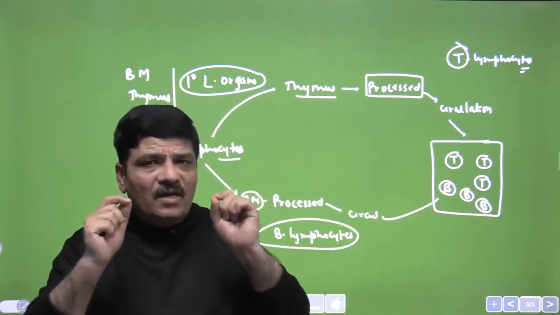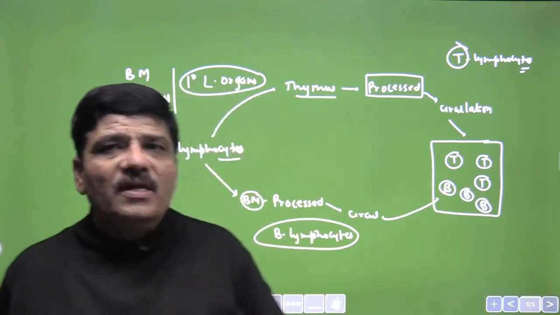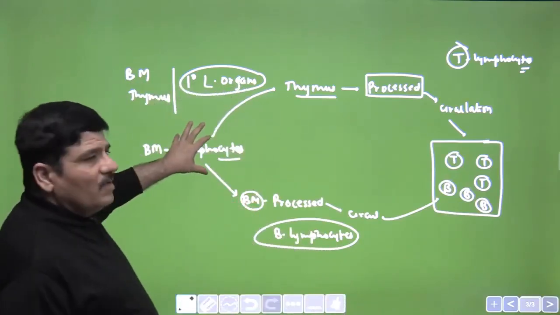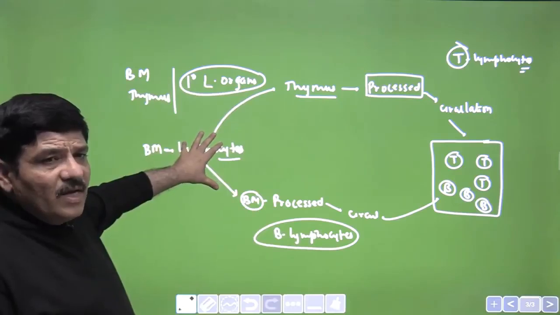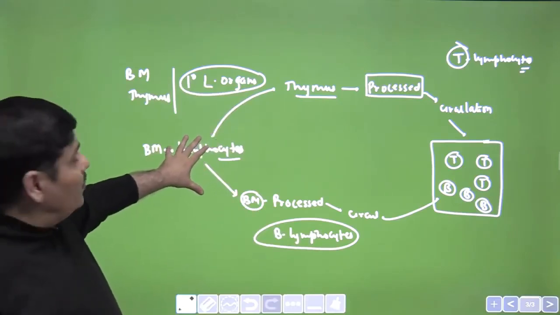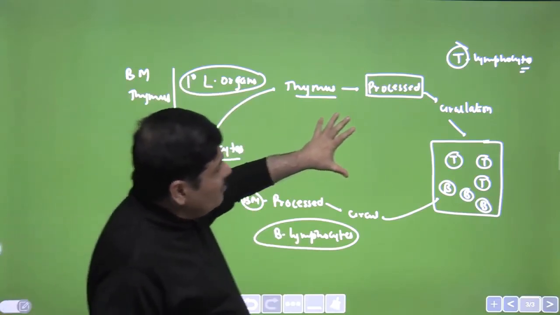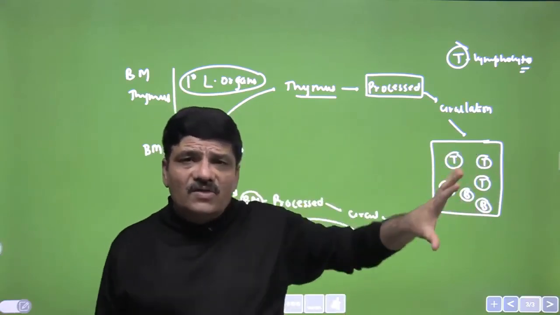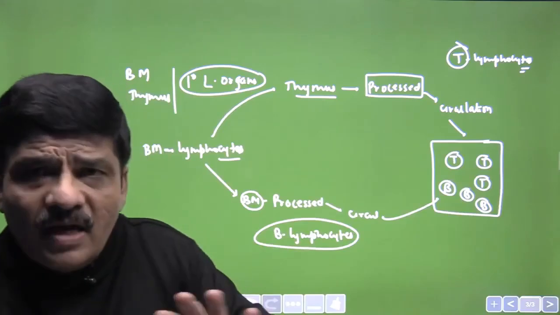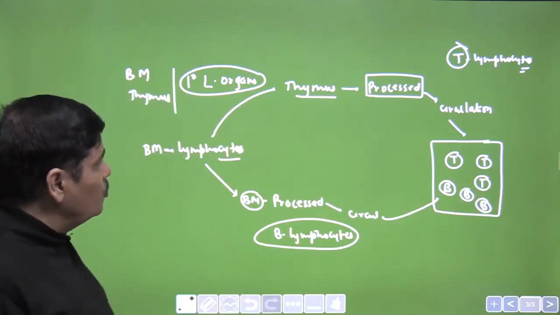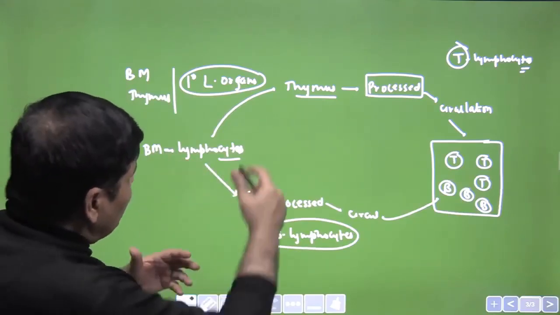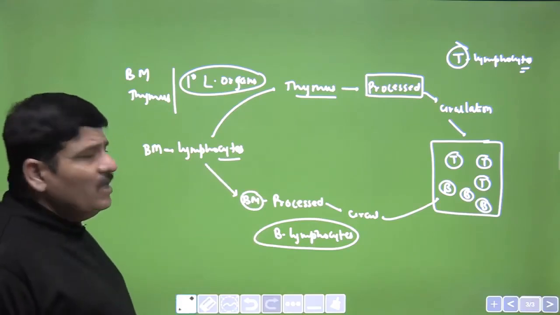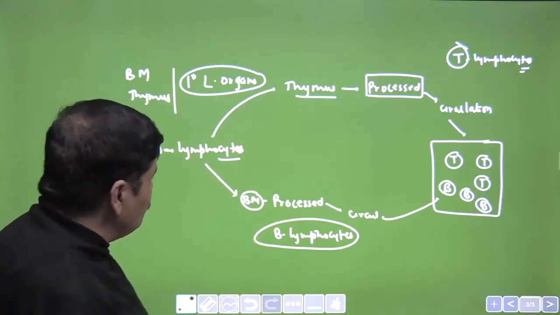This is a very, very important question that is given in NCERT. The environment for the development and the processing is provided by the primary lymphoid organs, and the actual interaction with the pathogen and the antigen takes place in the secondary lymphoid organ. I hope these things are now absolutely clear. So now we know what T lymphocytes are and what B lymphocytes are.